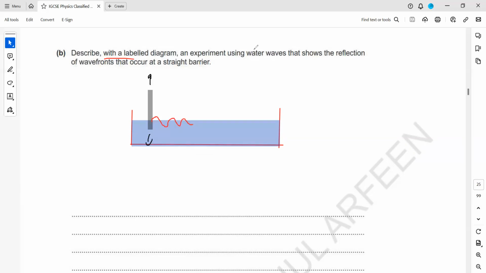And then we want to demonstrate the reflection. So how do we demonstrate the reflection? We place a large obstacle in the path of this water wave, and we'll observe the reflection. We can use a camera to capture this reflection of the water wave, or we can also use a stroboscope for that purpose. So describe it with the labelled diagram. You have to label all these: ripple tank, water, oscillating object, water waves.